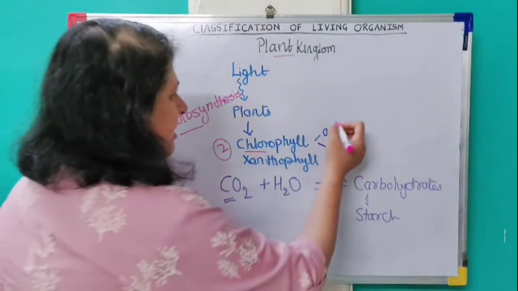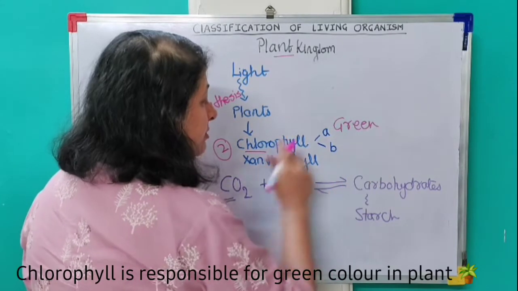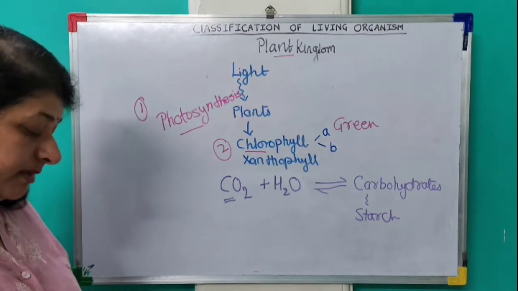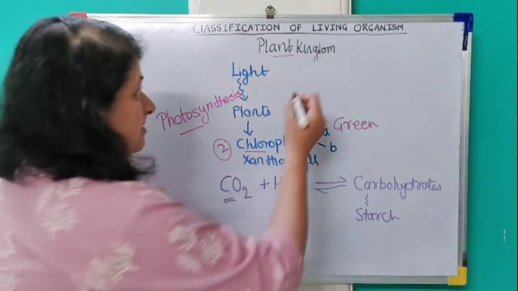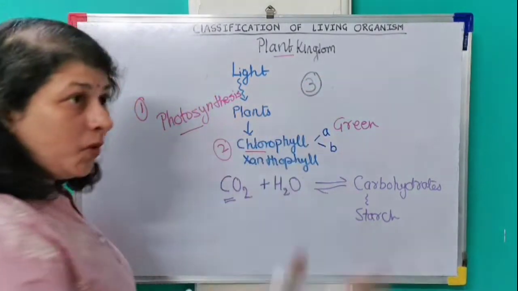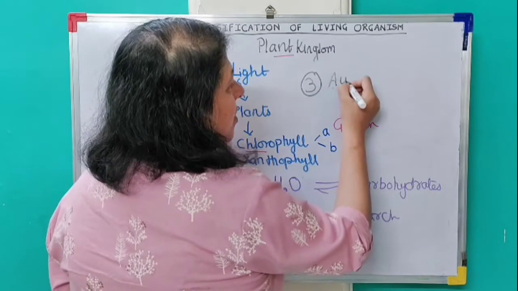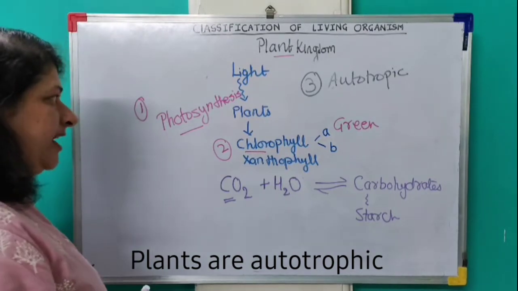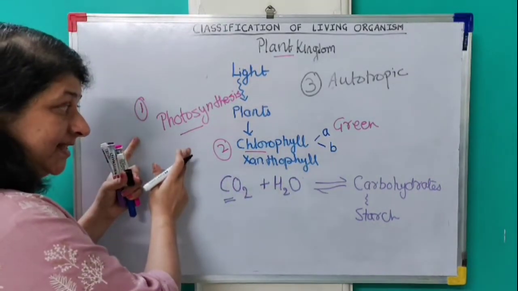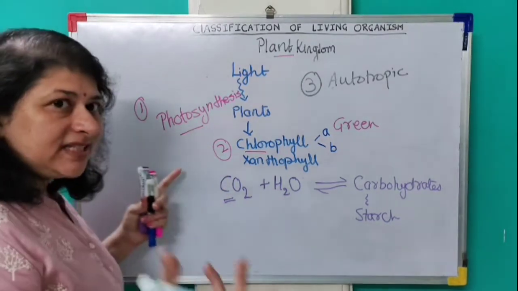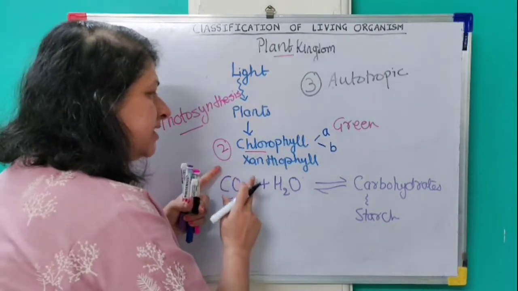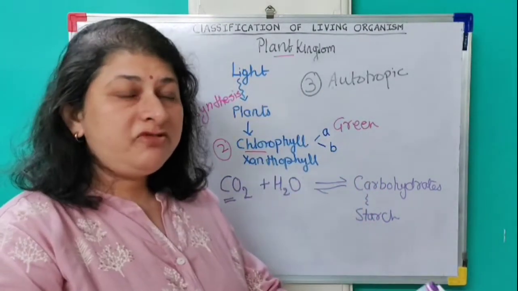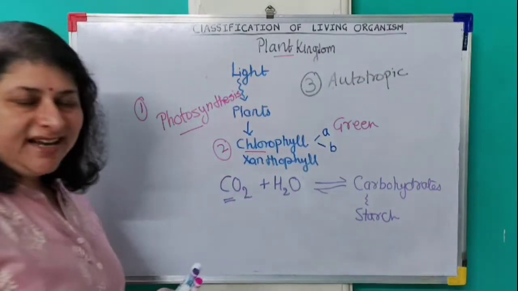So they are usually green in color due to the presence of chlorophyll. The very third point which I would like to mention here is they are synthesizing their own food. So they are autotrophic. So first point, they perform photosynthesis. This photosynthesis requires a sophisticated instrument. So they consist of chlorophyll, that means they are green in color, and because they prepare their own food, they are autotrophic in nature.